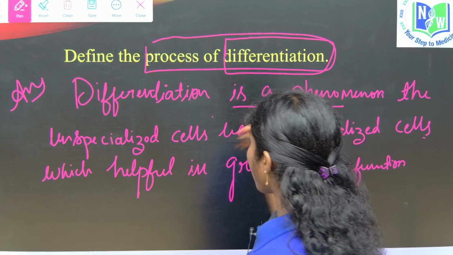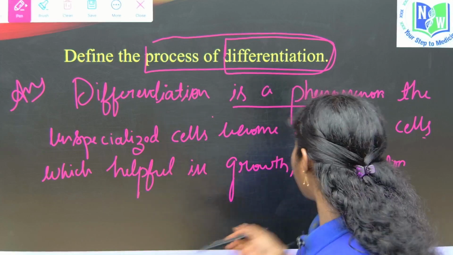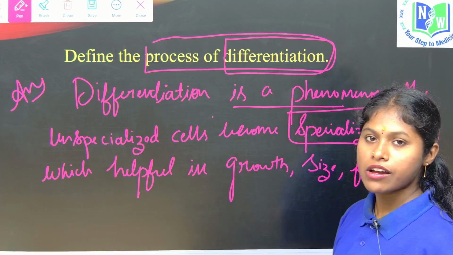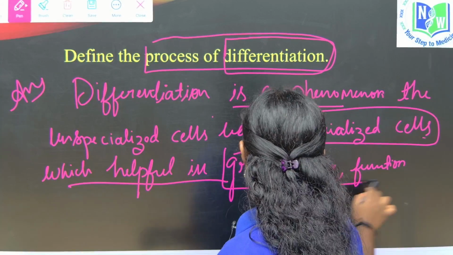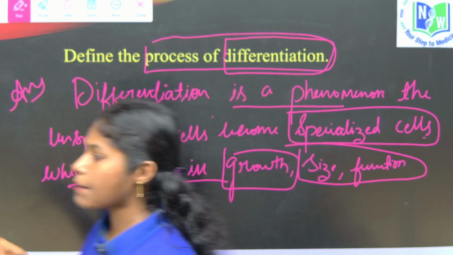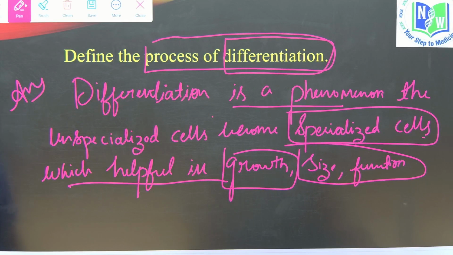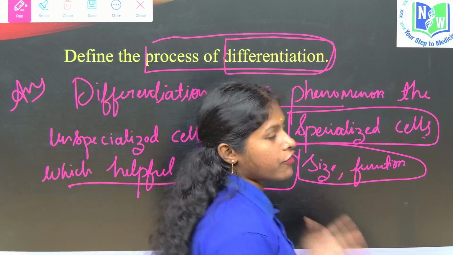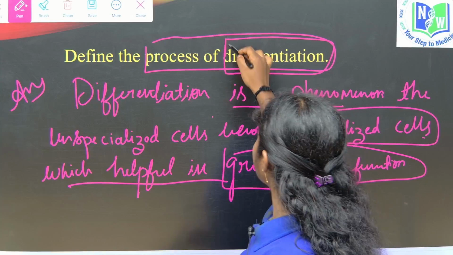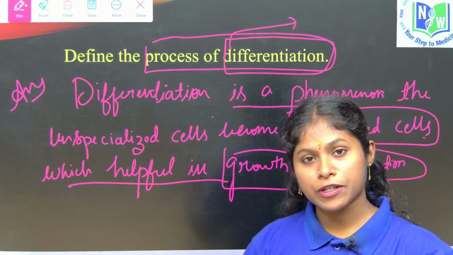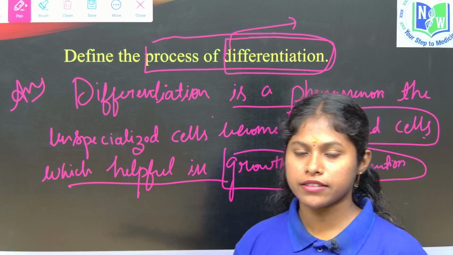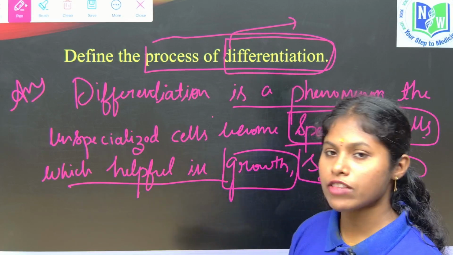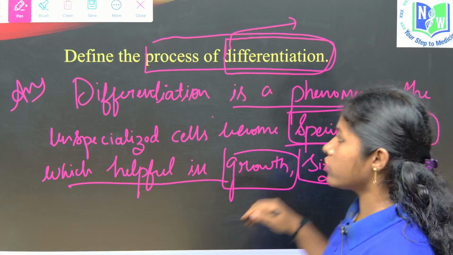So here is a phenomenon where the unspecialized cells become specialized cells, and the specialized cells have a specific role and specific function, which helps increase growth and size, and also involves a specific function. So this is about differentiation, children. As I said, it involves specialized growth, size, structure, and function. It mainly involves the qualitative changes that occur in the unspecialized cells called meristematic cells, and they become specialized cells called permanent cells, I mean permanent tissue, right? They have a specific role and function. This is about differentiation.